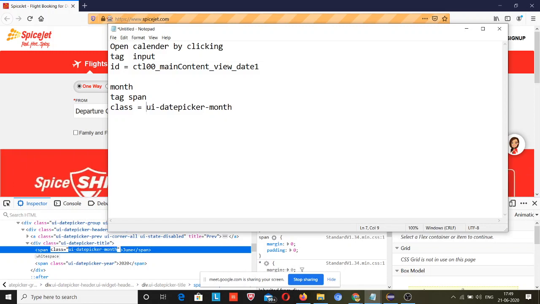And why am I doing this? Because I don't want to do this task when I am rewriting my script, because that will be very time consuming. Suppose in this website I need this locator in 100 places. For writing 100 scripts using this locator, inspecting and getting the locator values 100 times will not be a good task. That will be time consuming. That's why note it down somewhere else, and when you need it, simply copy and paste it and use it when you need it. Okay guys, I hope you can understand what I'm trying to explain.